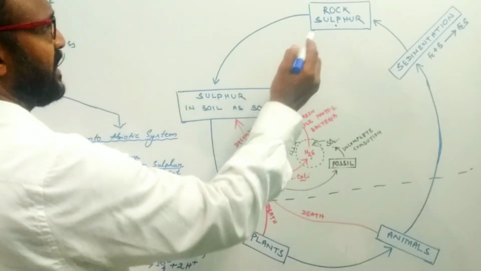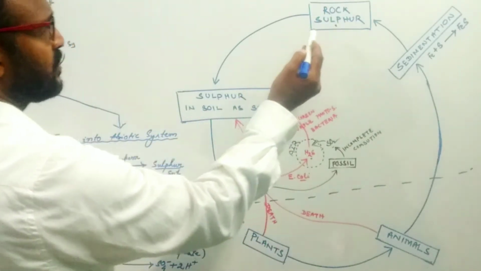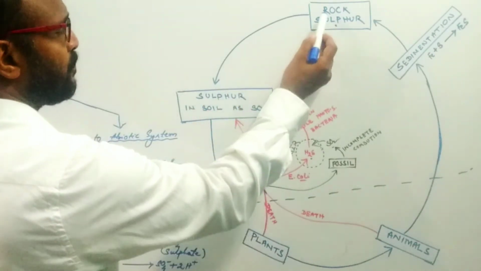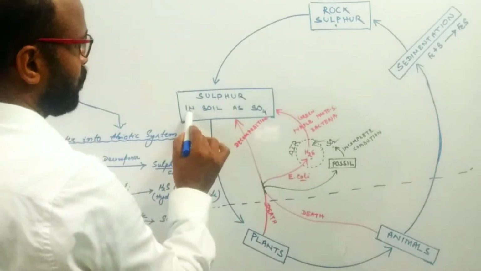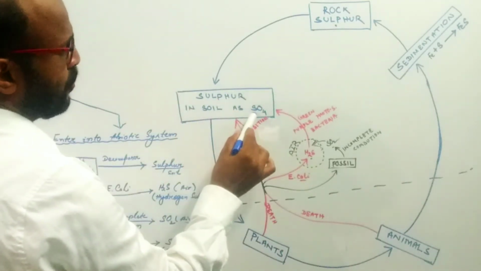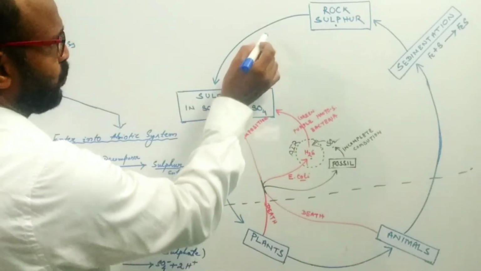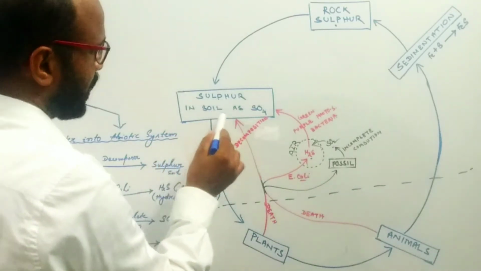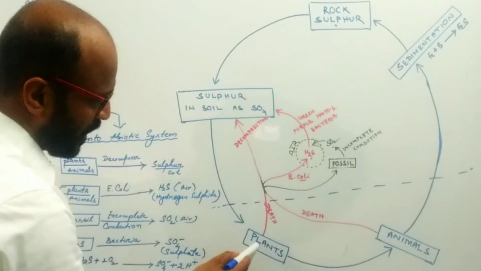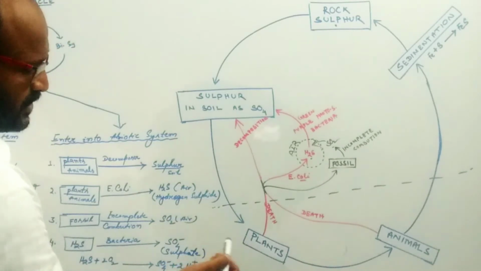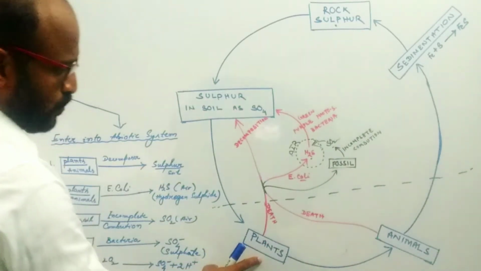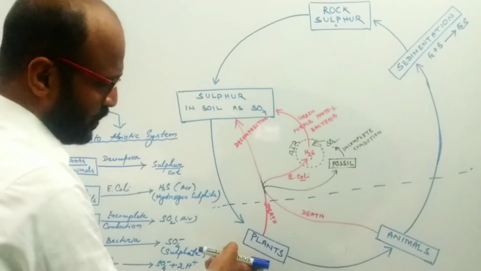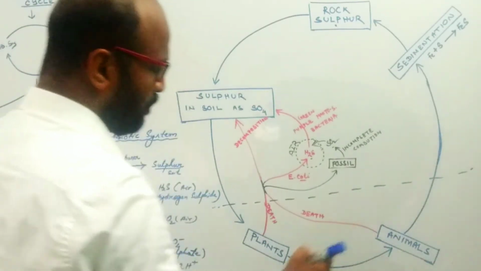The sulfur present inside the rock, and rock is the main source of sulfur, is made available into soil as inorganic sulfate by the process of erosion and weathering. Now the inorganic sulfate enters plants by absorption and is incorporated into the tissues of plants, and through the food chain it enters the animal body.